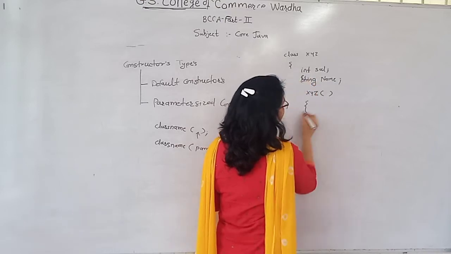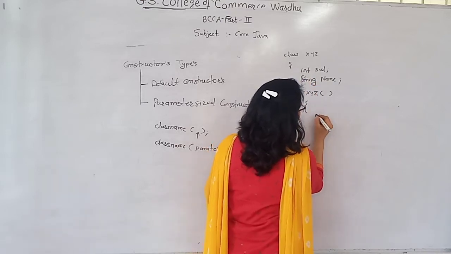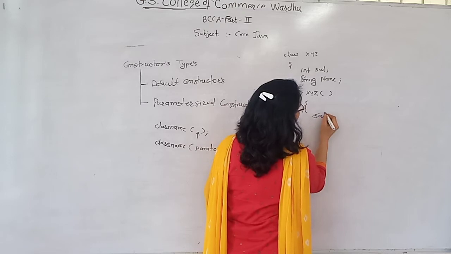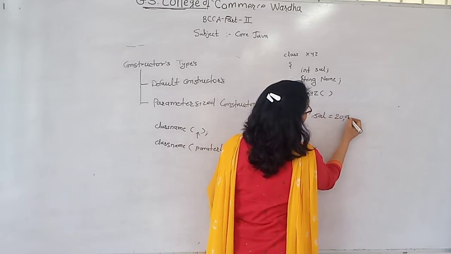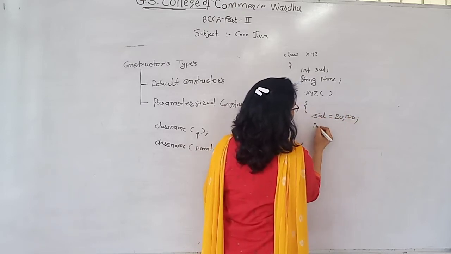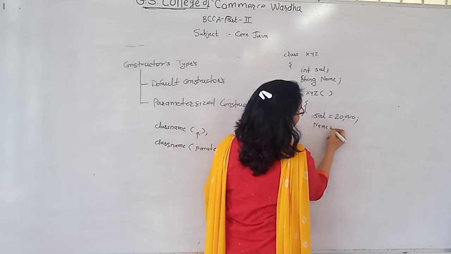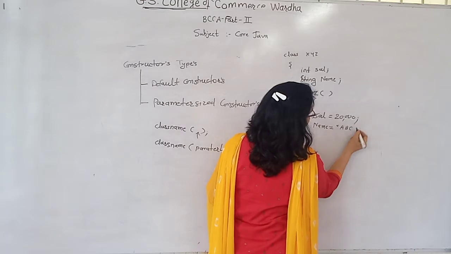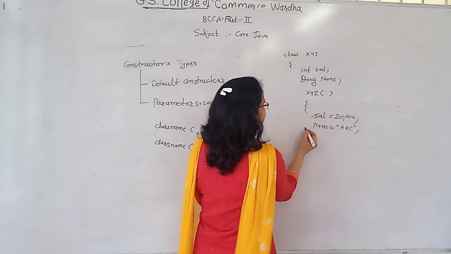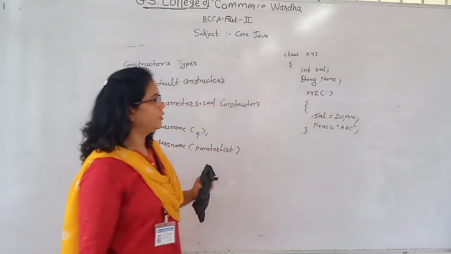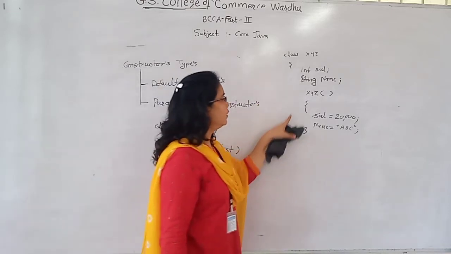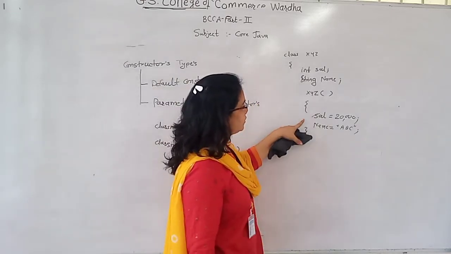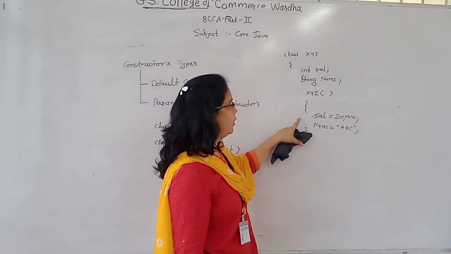So I create sal equals 20,000 and name equals ABC. Okay, so I initialize those variables by assigning some value.